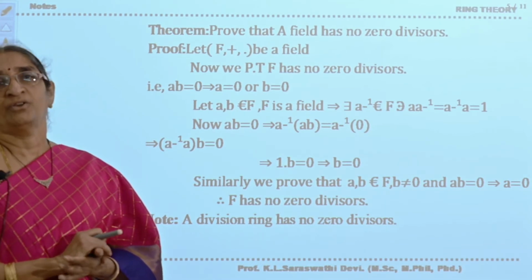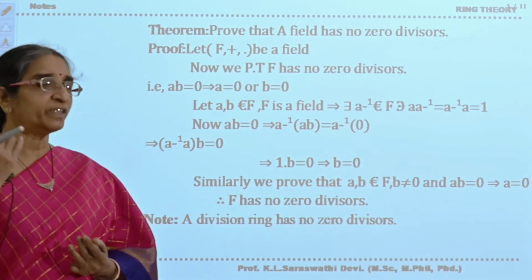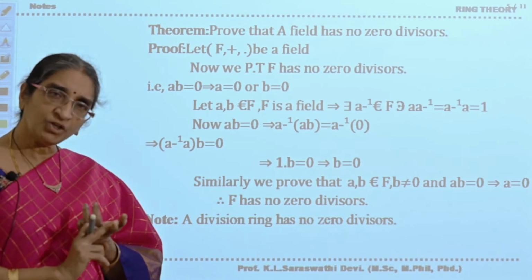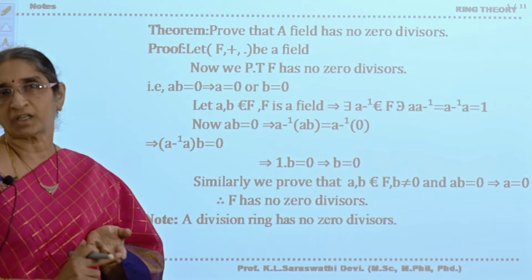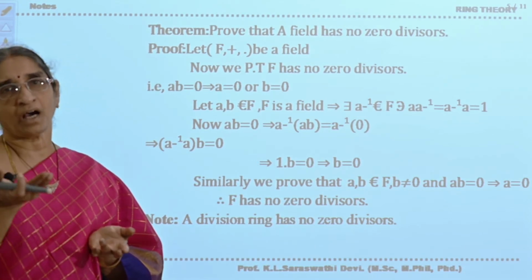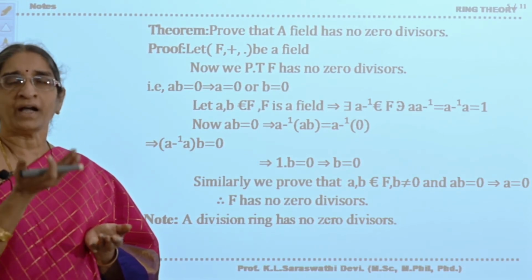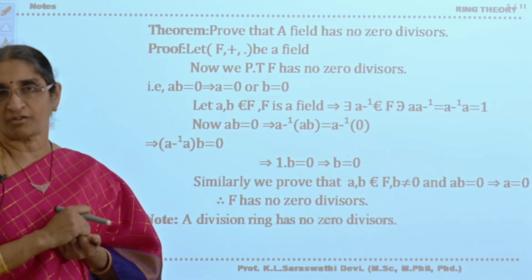Why? Because you said it is a commutative ring with unity. That means the commutative property is satisfied, and a unity element exists with respect to multiplication. You are also saying every non-zero element has an inverse, and (F, ·) is a semigroup in the definition.